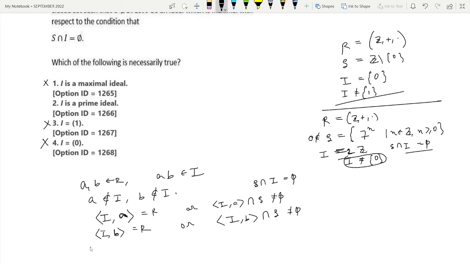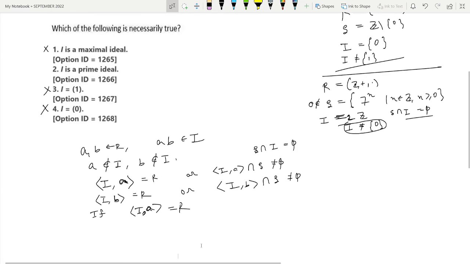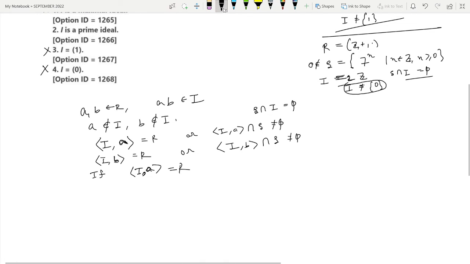So now, first we suppose that this condition holds, that the ideal containing I and A is equal to R. See, 1 belongs to R, so 1 belongs to this ideal generated by I and A, so 1 can be written as 1 equal to x plus RA, where x belongs to I and R is any element of R. So now B equals B into 1, so it will be Bx plus RAB.